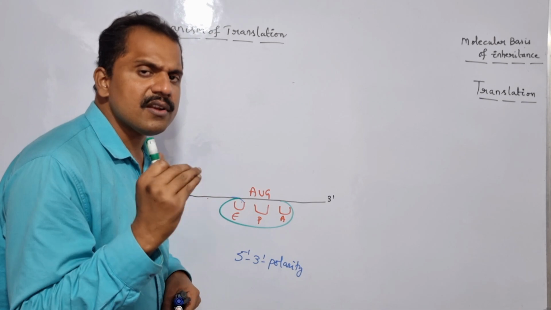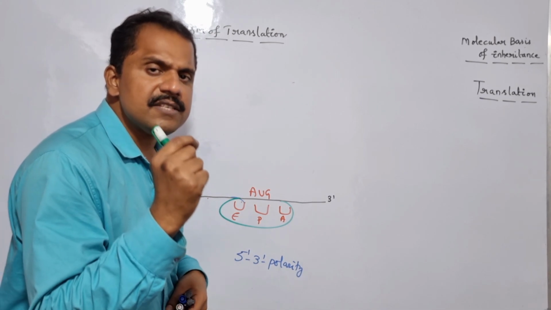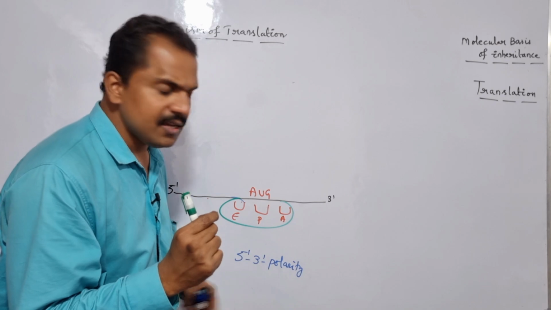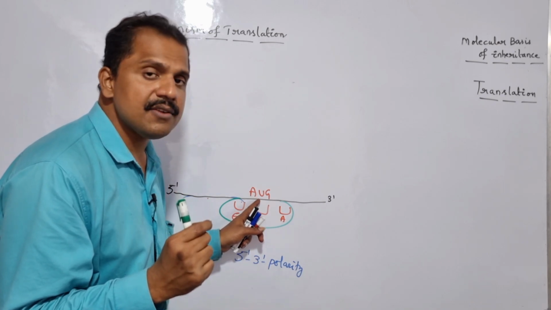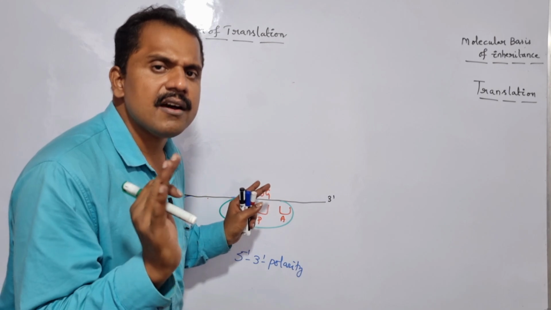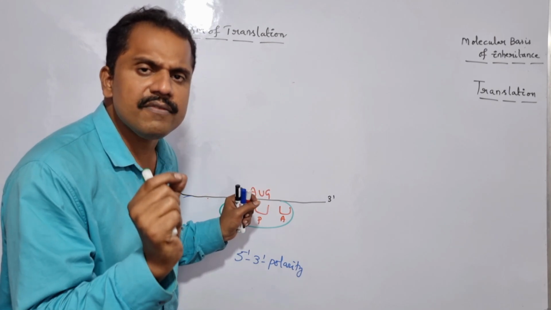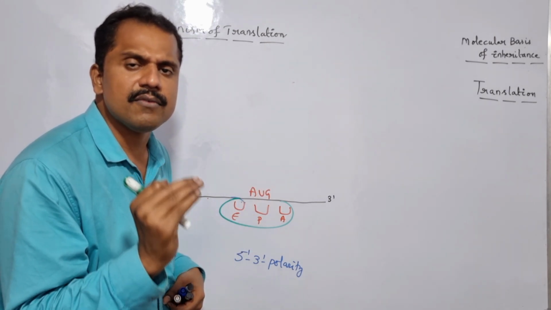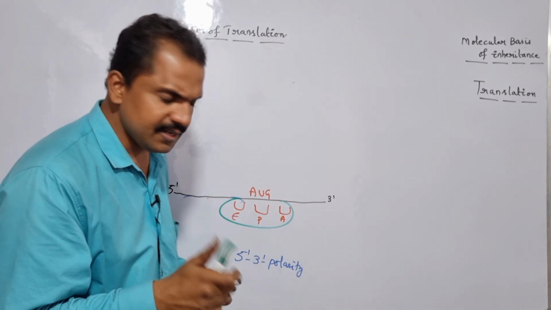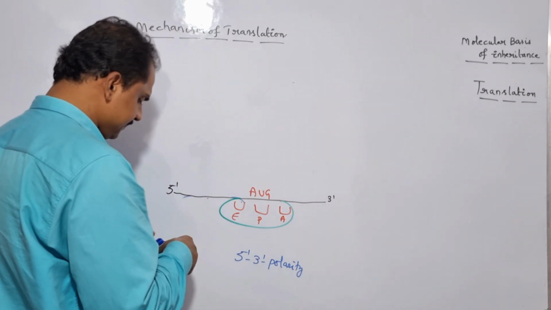So once the start codon or the initiation codon is AUG, in order to recognize it, the specific initiator tRNA with its encoded amino acid comes into the picture. So once the start codon is AUG, the initiating amino acid is neither methionine nor valine, but it is a modified form of methionine, which is nothing but what? Formylated methionine in case of prokaryotes. Is it clear? So let me show it here.